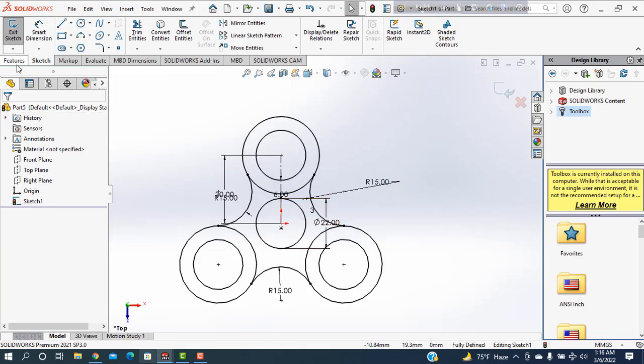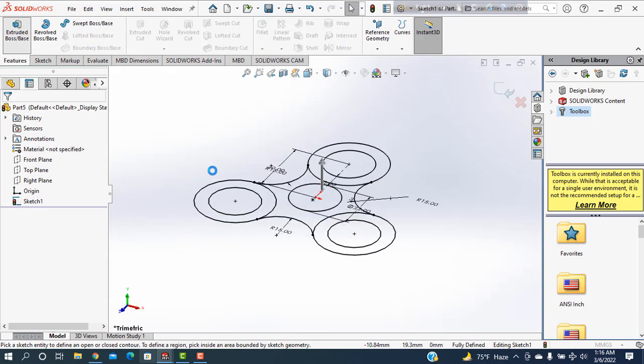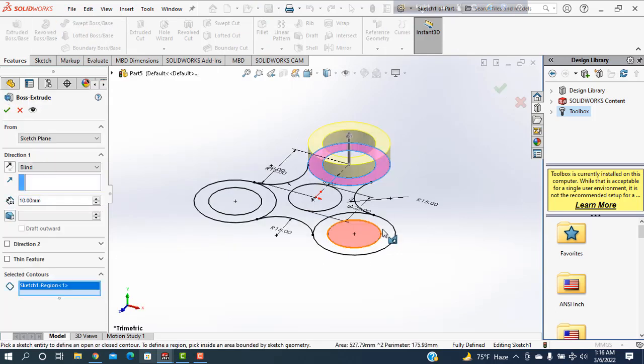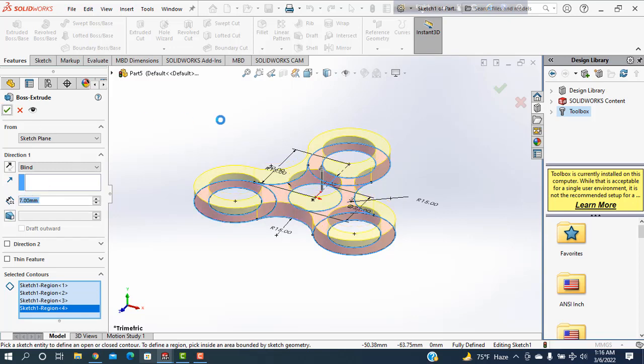Just sketch it. Then go to the features, extrude was selected. Then selecting this one, this one, this one, and this one. I'm taking this one up to 7 mm. Better.